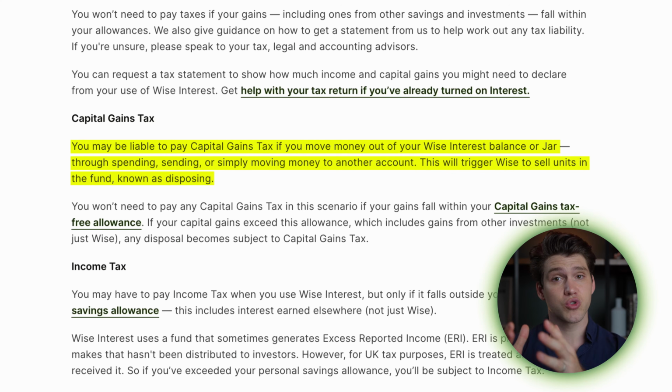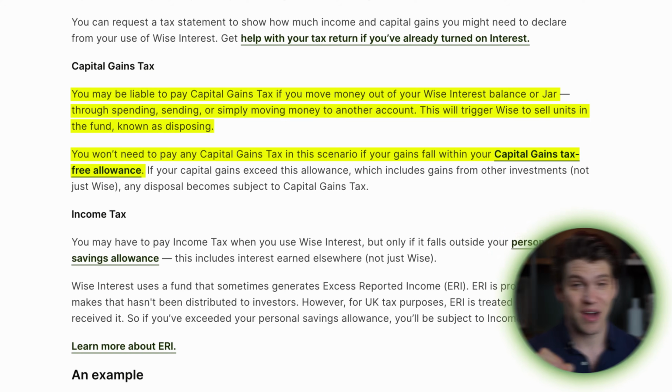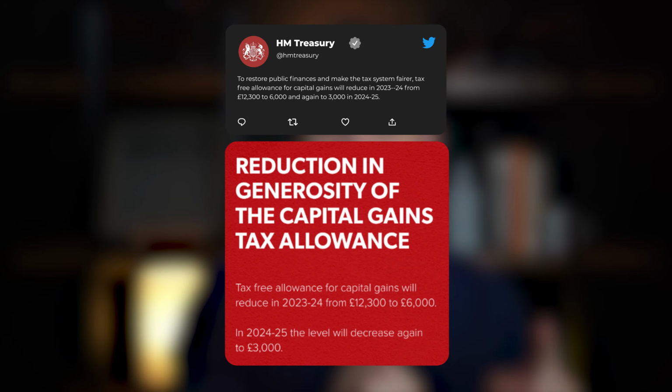That's because this will trigger Wise to sell units in the fund, but in this scenario, you won't pay any capital gains tax if you fall within your free allowance. In the UK, as of the tax year for 2023 to 2024, that free allowance is £6,000. The same applies to income tax. You may have to pay that if you fall outside of your personal savings allowance. And remember, that includes any interest earned elsewhere, not just with Wise.